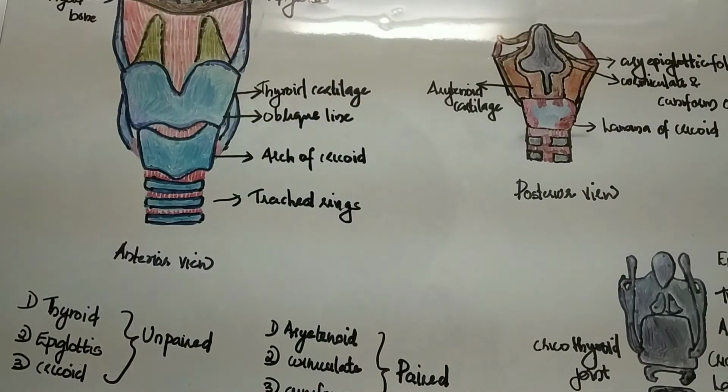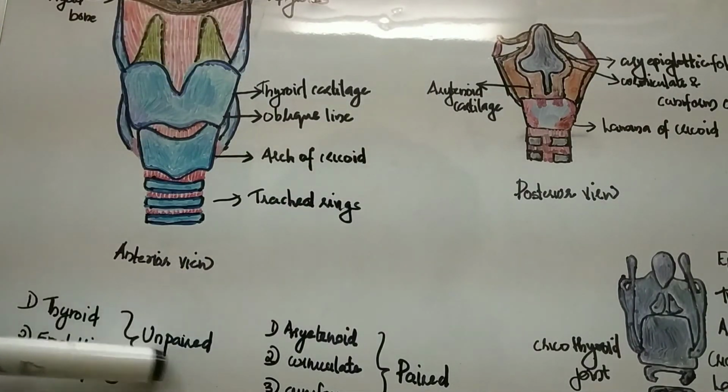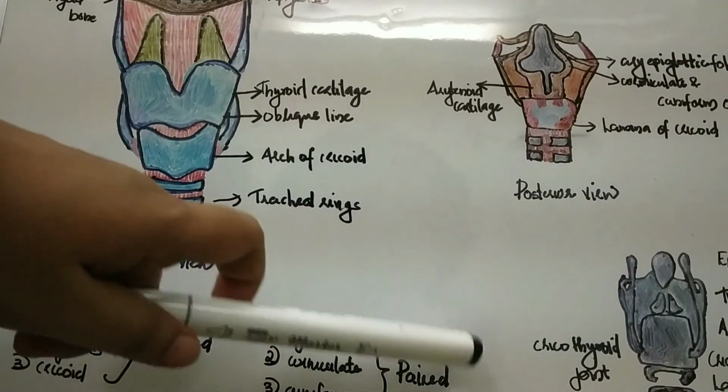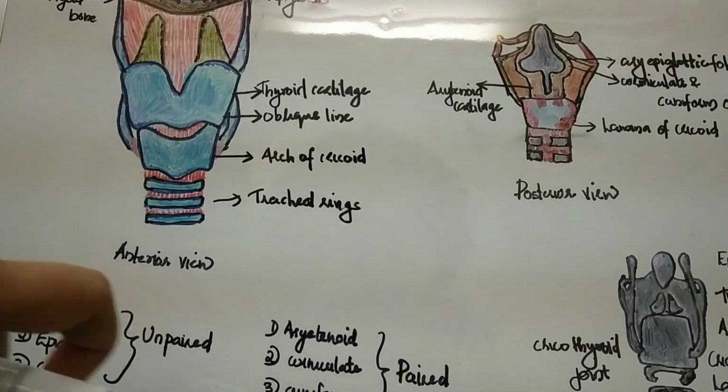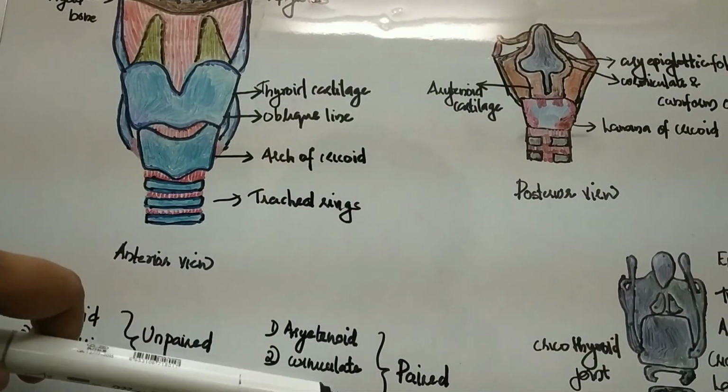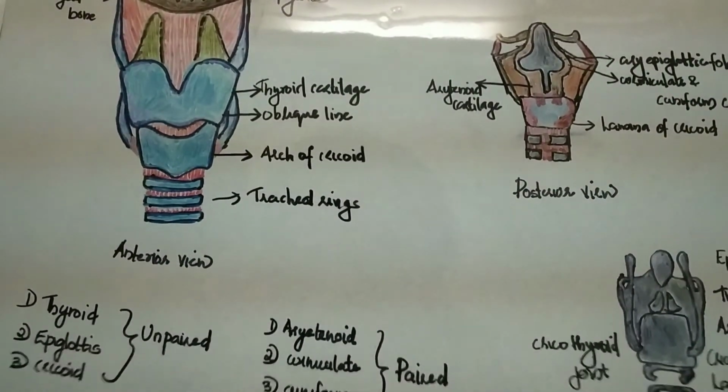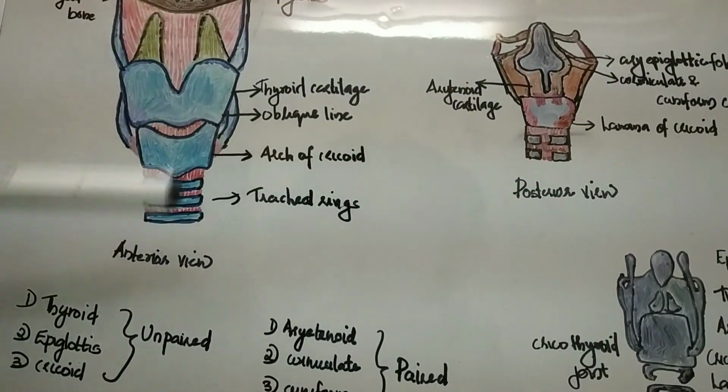So today we discussed the larynx. It is made up of 9 cartilages. Of these, 3 are unpaired and 3 are paired. The unpaired cartilages are the thyroid, epiglottis and cricoid, and the paired are the arytenoid, corniculate and cuneiform. We have discussed each of these cartilages separately.